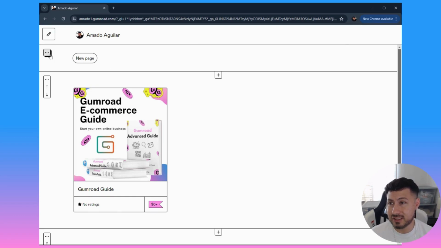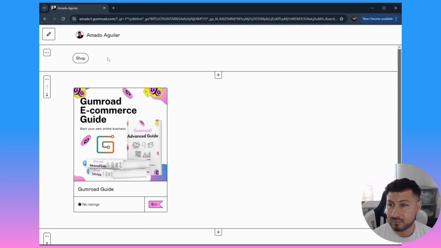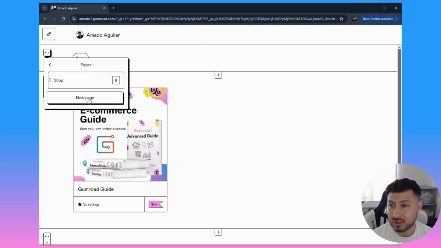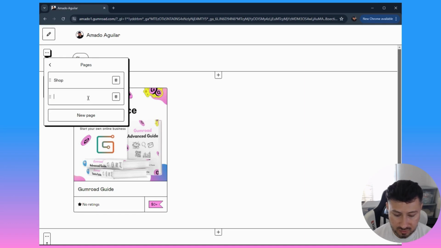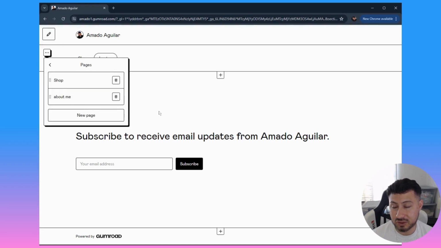The last thing you could customize is pages. So right now, this is a new page. I'm going to give it a different name. So I'm going to go right here, delete this, and just say shop. And now it says shop. If I wanted to add an extra page, I'll just click new page. We'll say about me. Now I have an about me page. Has nothing on there yet, but if you wanted to add stuff, you could add stuff right here. If you wanted to make more pages, add as many pages as you want.